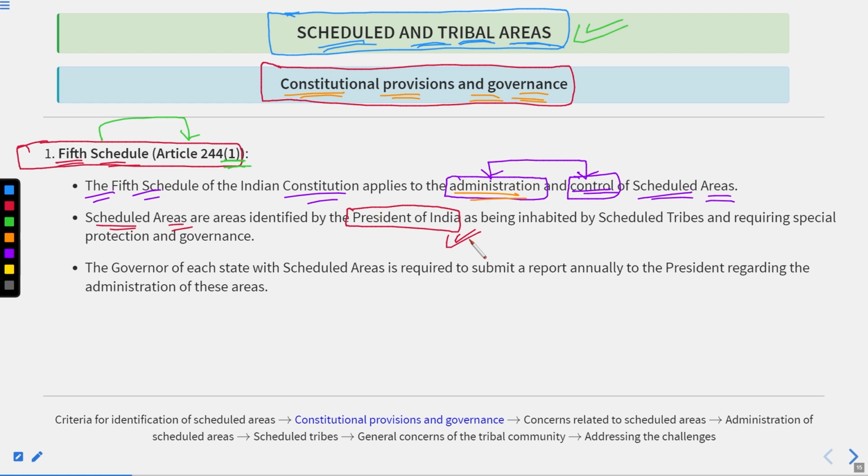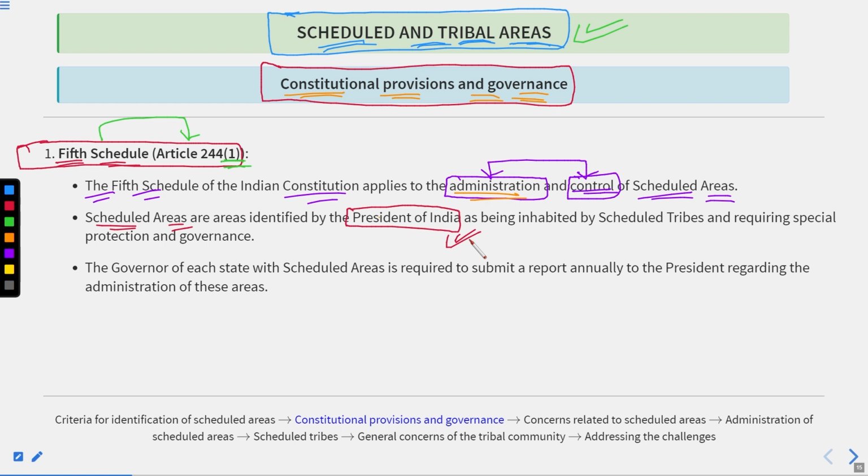Now most of you will say, sir, when we were discussing in the previous slides, we had seen that the Union Government is liable to make the notification, right? So there is one concept that we are required to make sure of. The state government could look after any area that they find suitable to be declared a scheduled and tribal area on the basis of the available criteria.